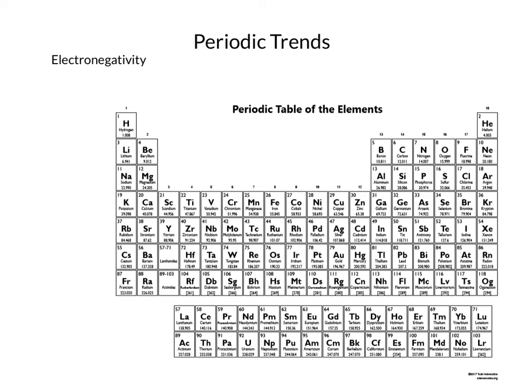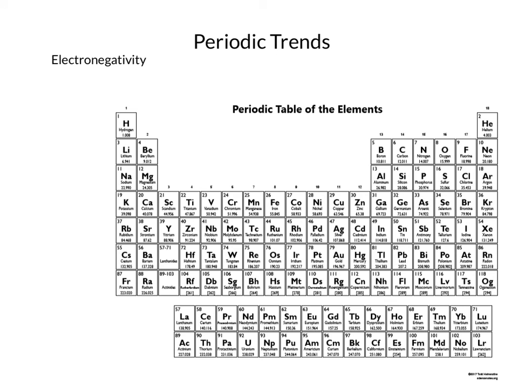So the last one to talk about here is electronegativity. Electronegativity, again, is this ability of the nucleus to attract electrons. Well, this is going to work very similar to how ionization energy worked, because when you have electrons that are less strongly attracted by the nucleus, it's easier to remove them.